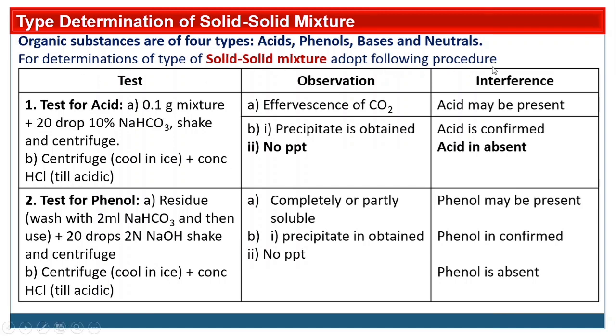Test, observation and inference. So first test is for the acid, because the sequence we have to follow is acid, phenol, base and neutral. So first test is for the acid. Take 0.1 gram of mixture approximately, add 20 drops of 10% sodium bicarbonate and shake well, centrifuge. While doing this shaking and centrifuge, if effervescence of CO2 is there, then acid may be present.